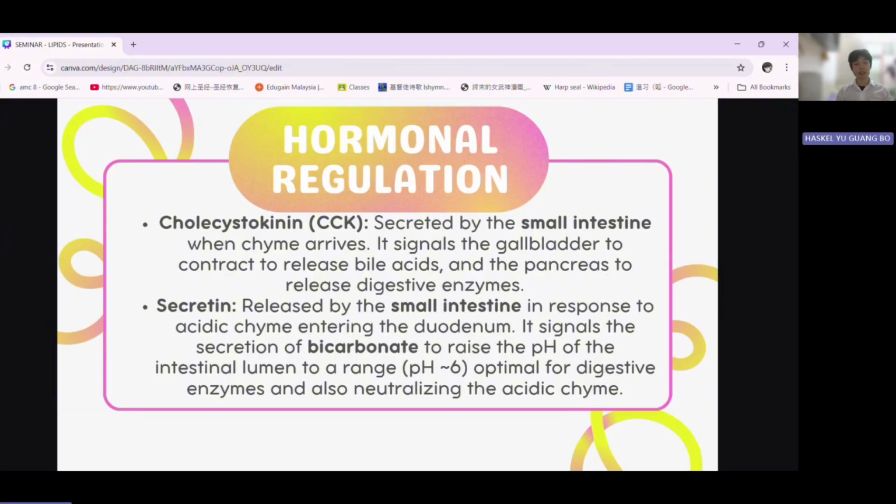It is also released by the small intestine in response to the acidic chyme entering the duodenum, because we know that before the food enters the duodenum, it passes through the stomach with the gastric juice, which is acidic. So it works by signaling the secretion of bicarbonate, a common biological buffer. It raises the pH of the intestinal lumen to around pH 6. This is an optimal pH for the digestive enzymes we mentioned earlier, and it also neutralizes the acidic chyme by raising the pH.